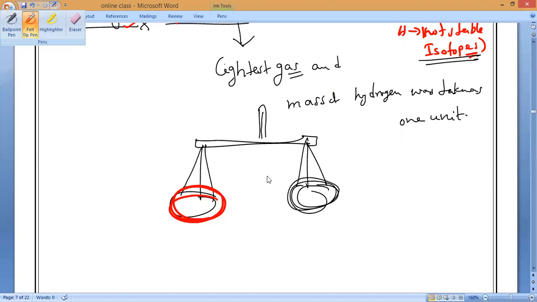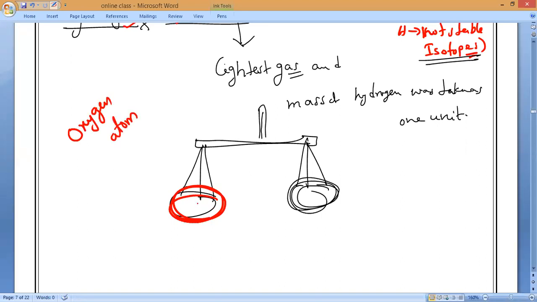Same way here, for example, I want to measure the mass of an oxygen atom. I keep one oxygen atom here. With whom am I comparing at the initial stage? Hydrogen. So on this side I will add hydrogen atoms.